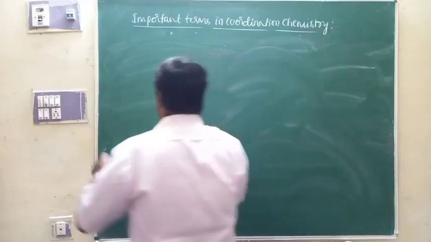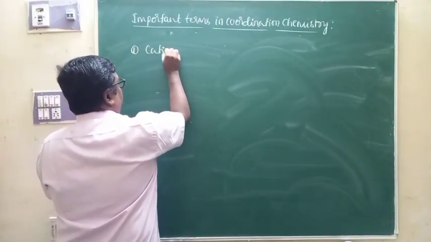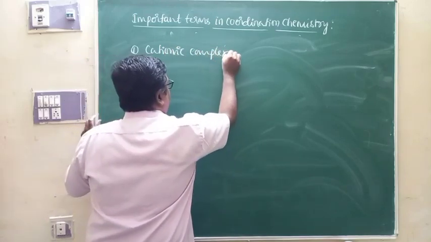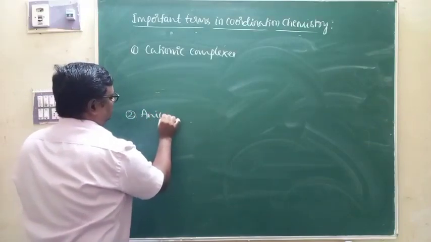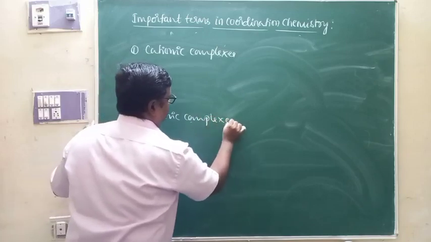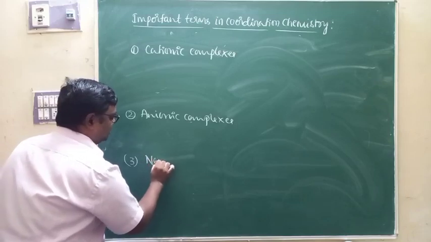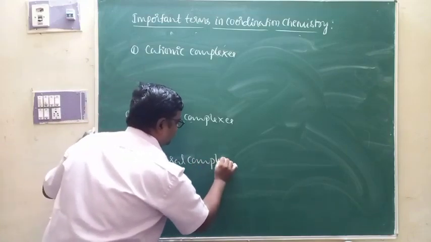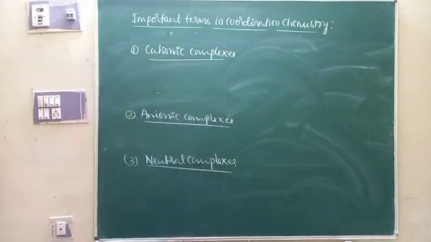Complexes can be classified into 3 types: cationic complexes, anionic complexes, and neutral complexes. So this is one classification that is very essential for understanding nomenclature of the complexes.